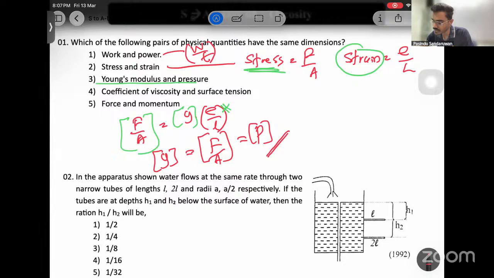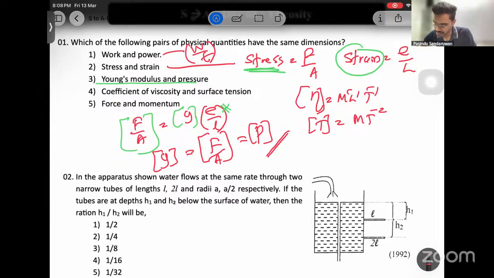And the fourth one, coefficient of viscosity and surface tension. No. The coefficient of viscosity, eta, has dimensions ML^-1T^-1, and the dimensions of surface tension are MT^-2.